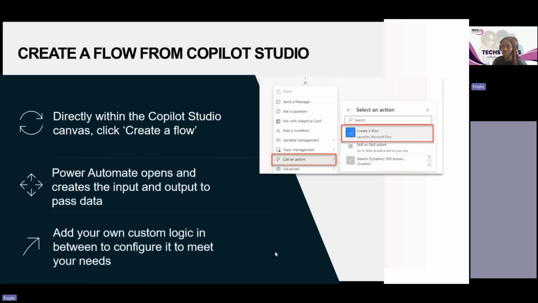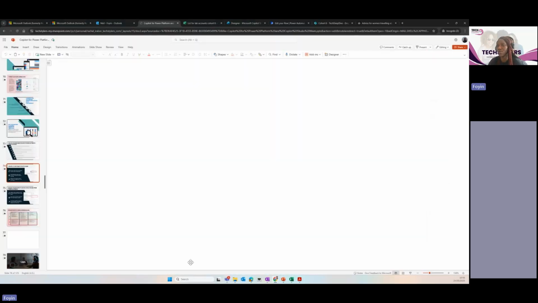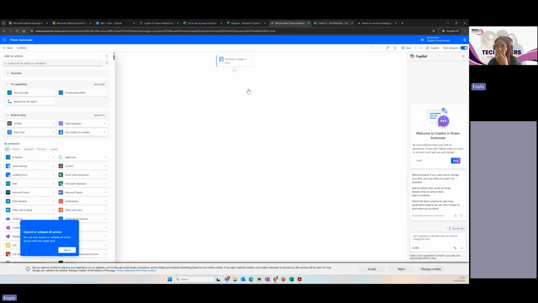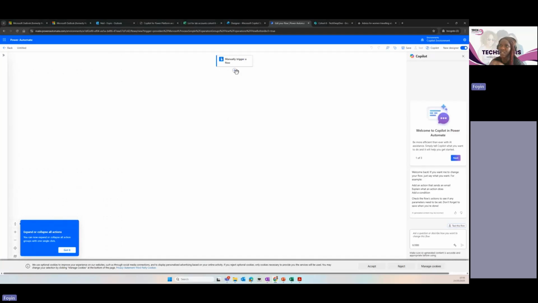I won't stay too long. I just want to show you straight what that looks like. If I come here now to Power Automate, I just used the manual trigger, but I can use an automated trigger, which says when a new item is created. Let me duplicate this so I can show you what that looks like.